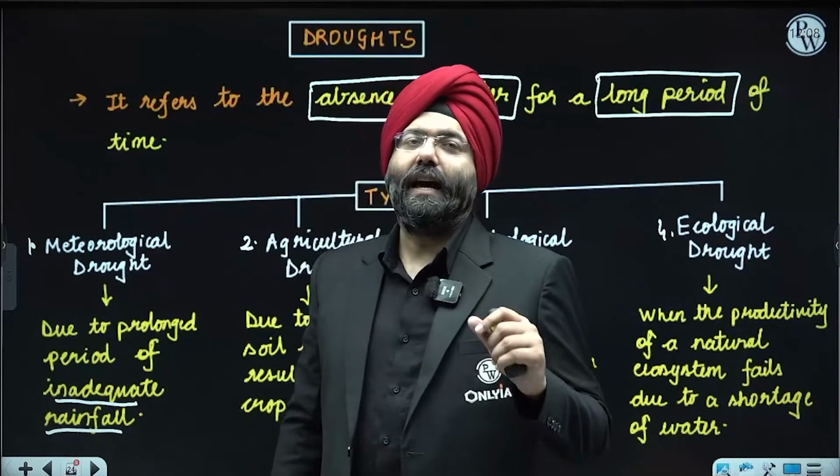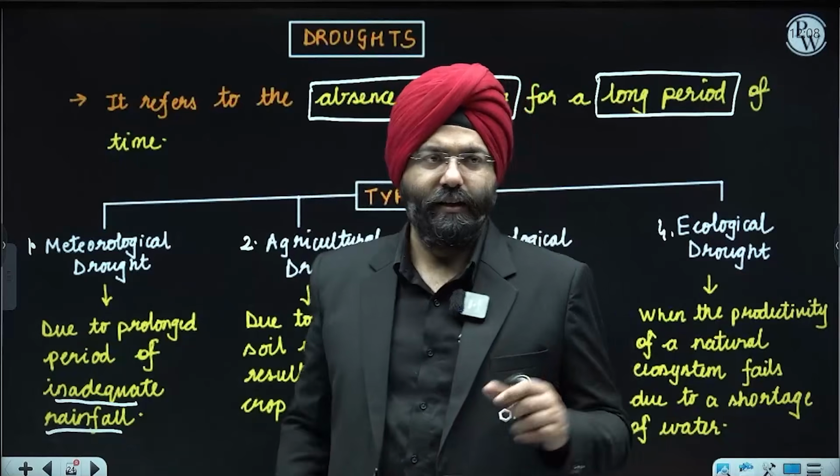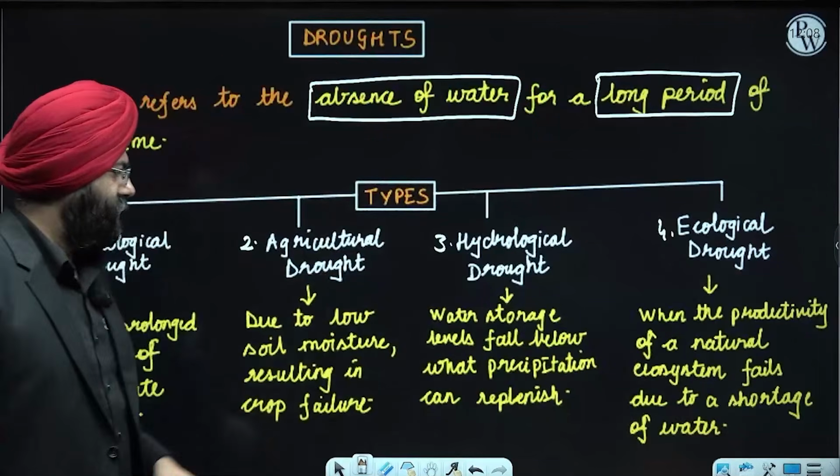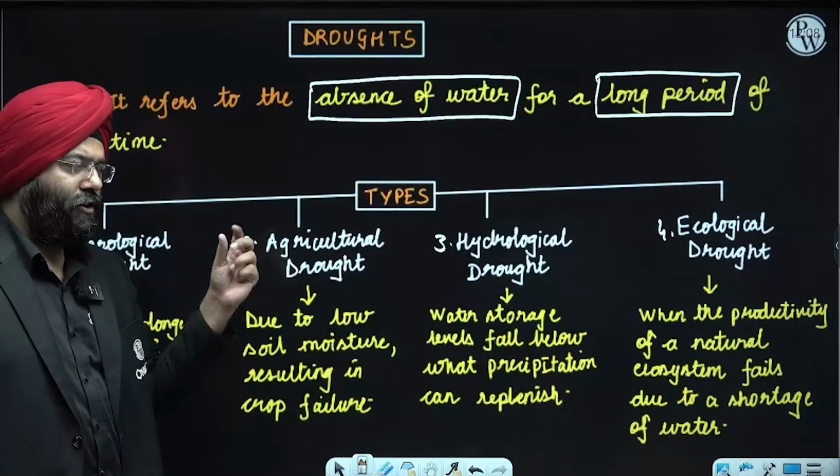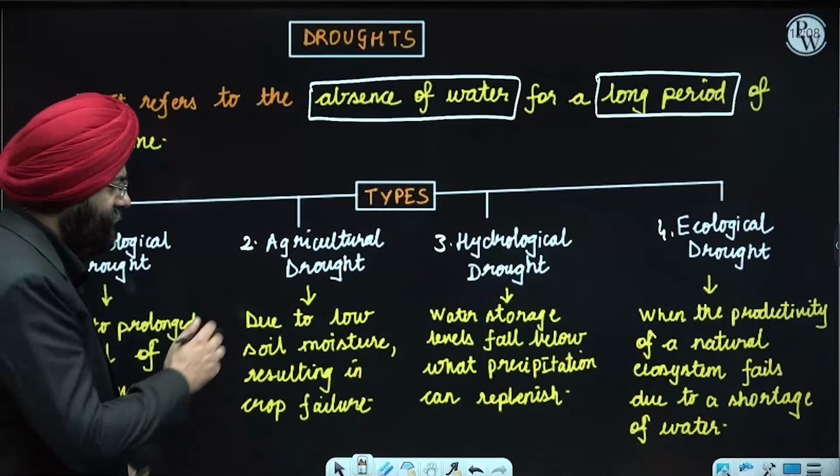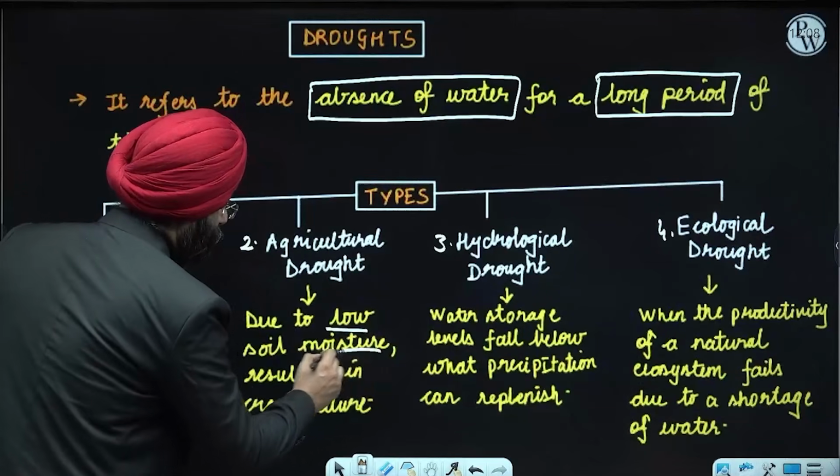There is inadequate rainfall. Clear? Second is agricultural drought. Now over here, when I talk about agricultural drought, what is the keyword? It is basically low soil moisture.